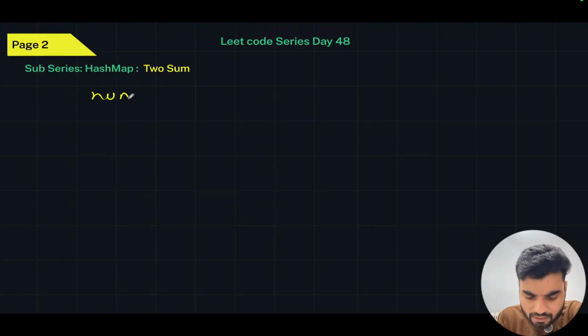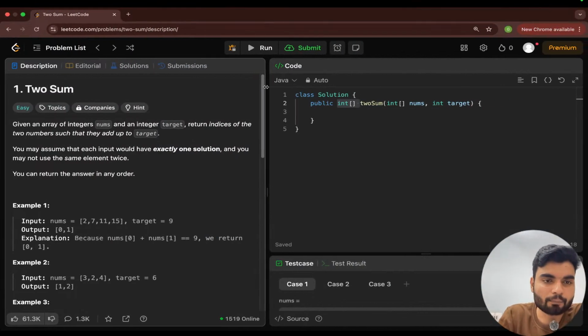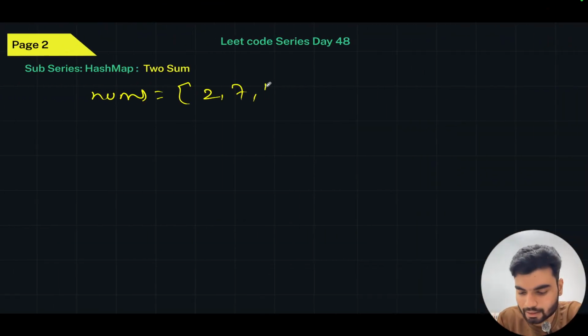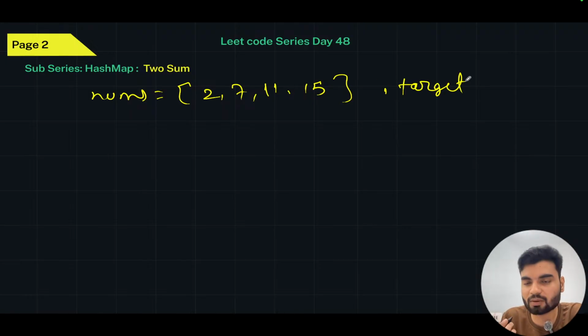So probably I'll write here the nums array. Let's suppose we have 2 comma 7 comma 11 and 15, and here we have the target. There is a possibility that both numbers can be available at any place. I can't see the interaction here, I want to see the interaction. If you're understanding, just tell me that yes, you're understanding this. I'll also feel good. So here we will have the target.